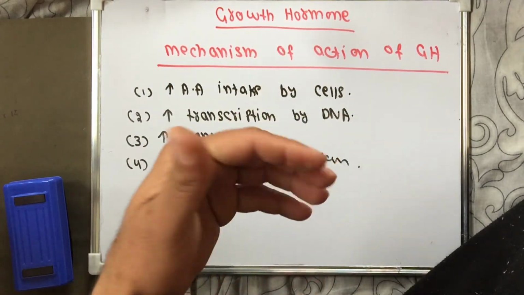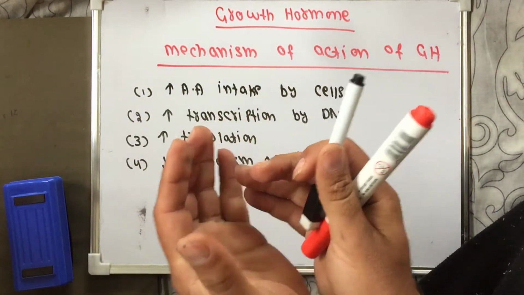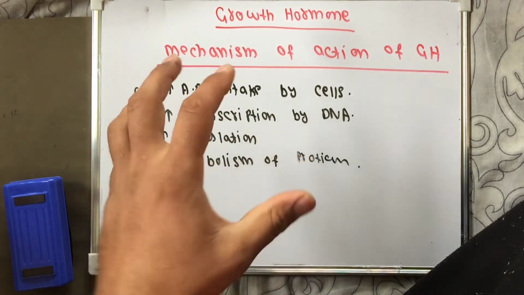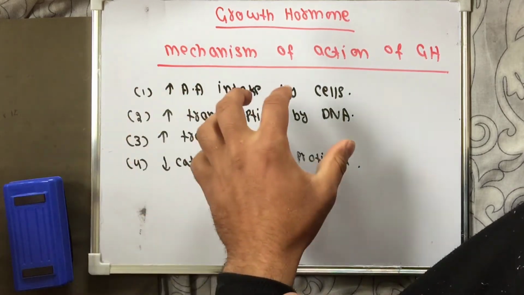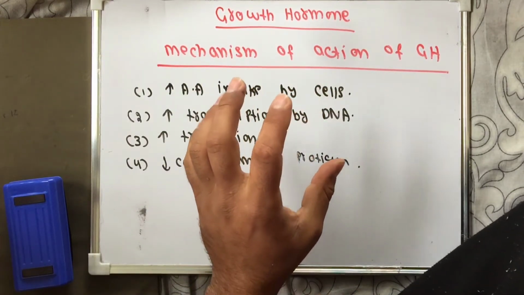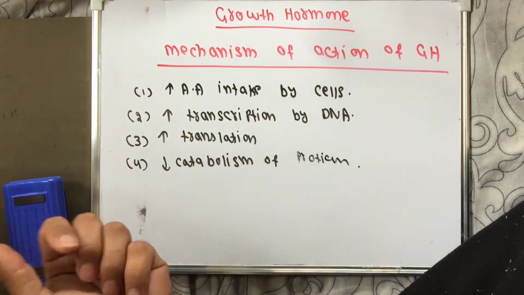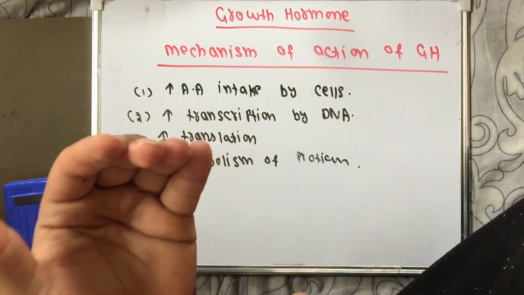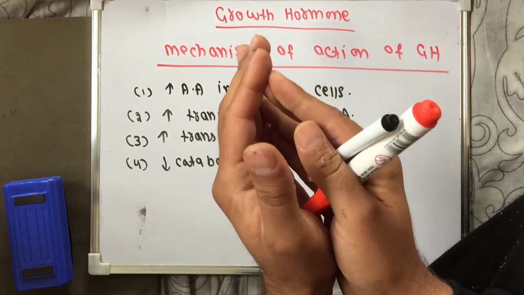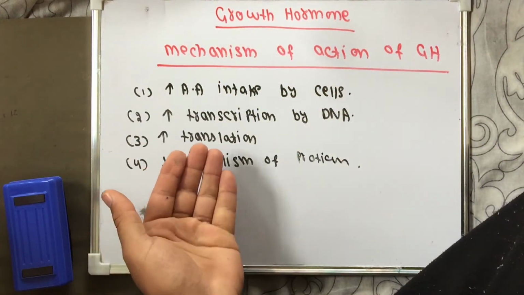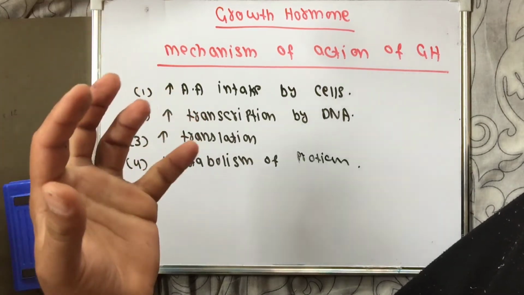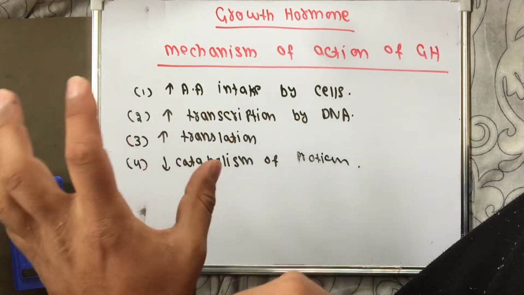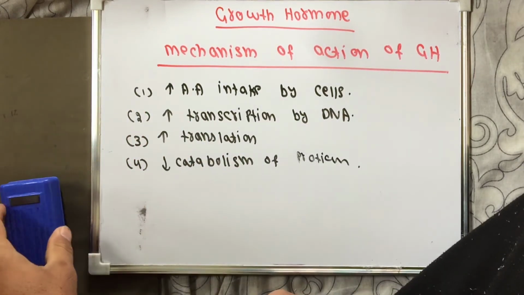Catabolism decreases. What does it mean? That the breakdown of protein decreases. So these are the 4 main functions performed by growth hormone. Increased amino acid intake: more amino acids will go into the cell and more protein will be formed. Increased transcription by the DNA: more messenger RNA formation occurs, then more translation occurs, and thus more production of protein. And there is decreased protein catabolism, thus more protein will remain in the body.